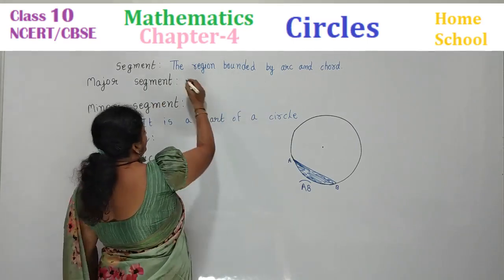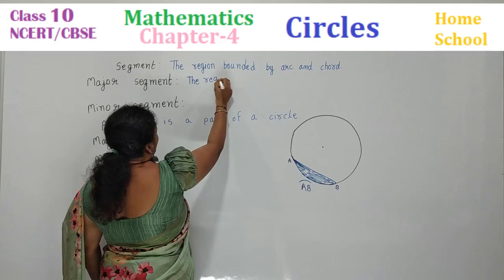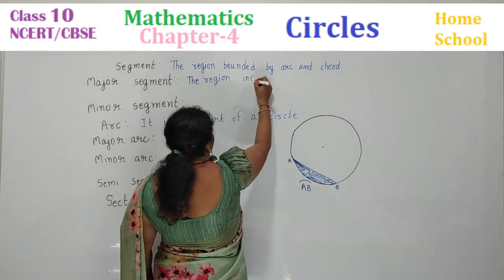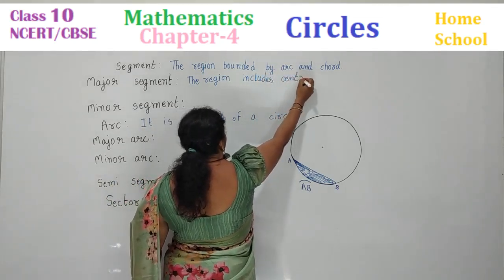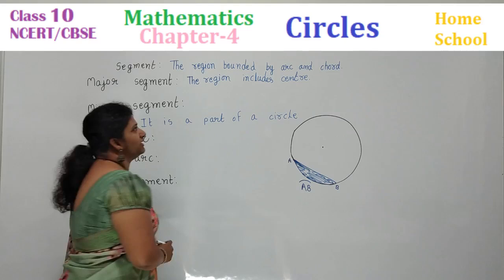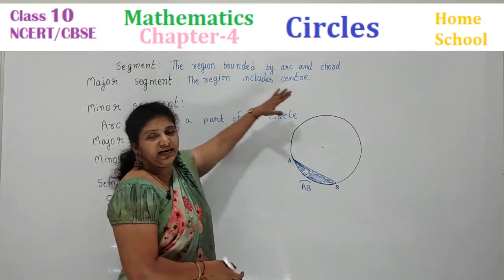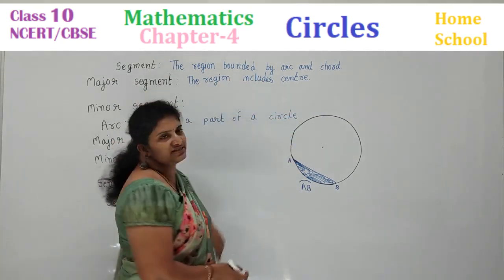Major segment. The region bounded by arc and chord, it includes the center of the circle. The region which contains the center, children, that is called the major segment.